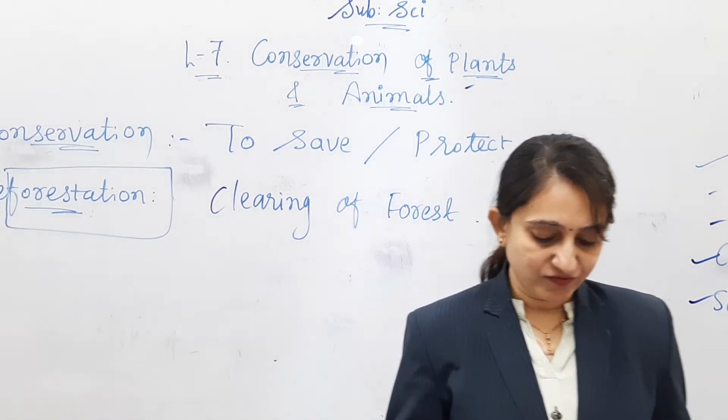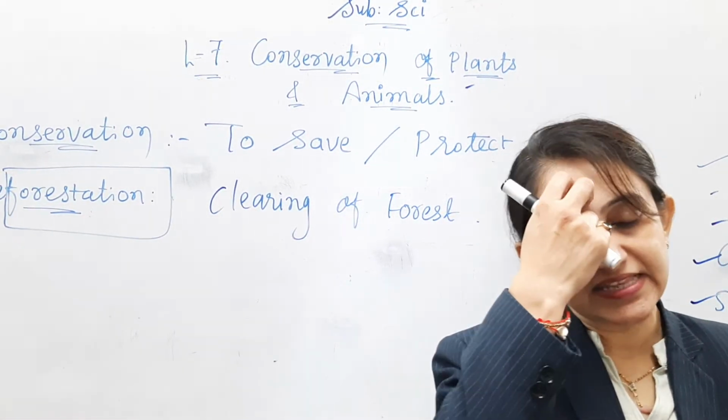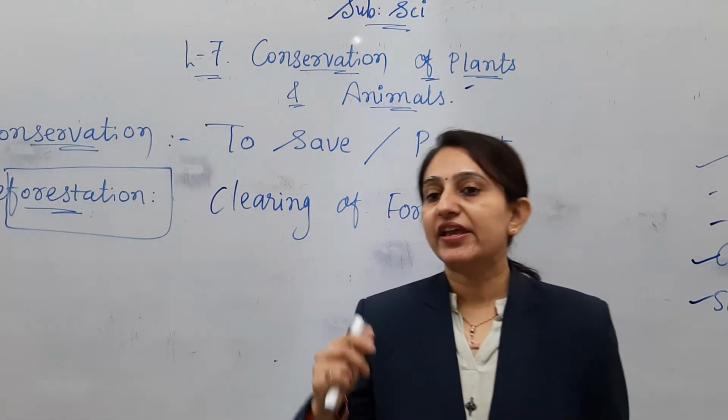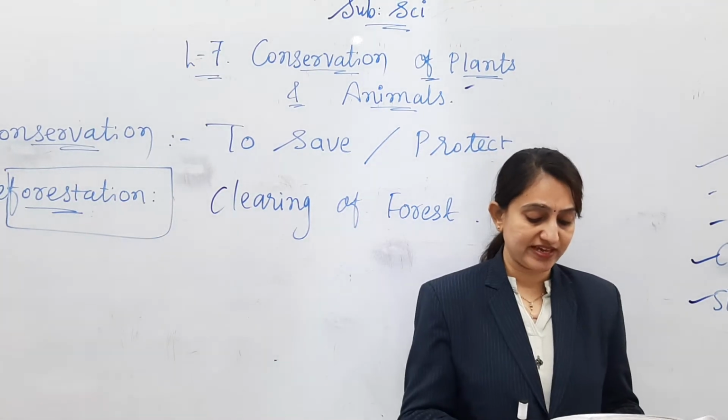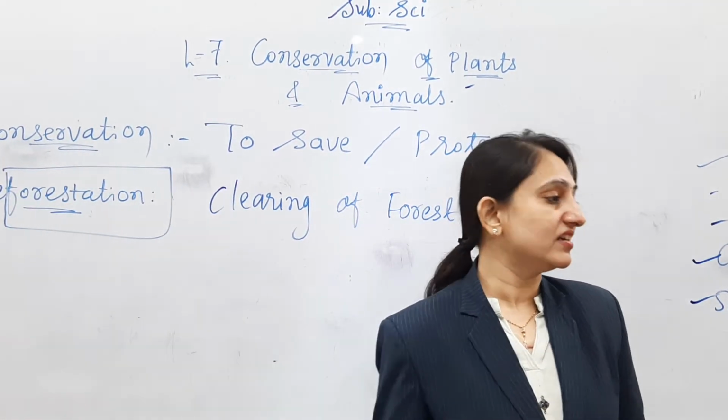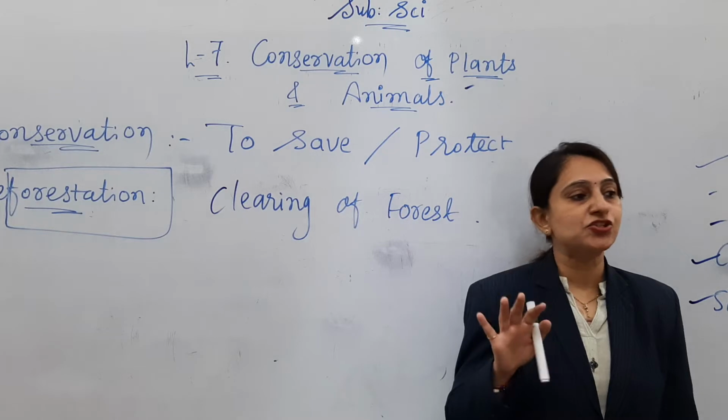Deforestation disturbs the balance in nature. So we can come to one line: deforestation will imbalance nature.